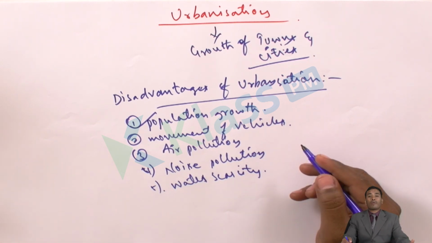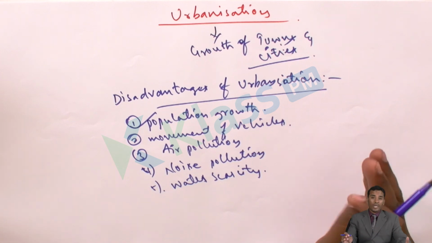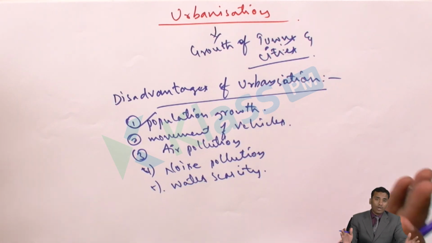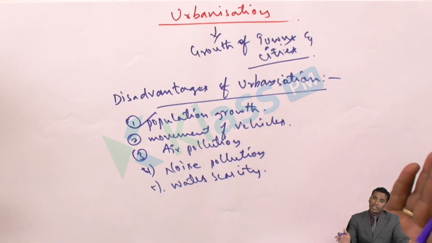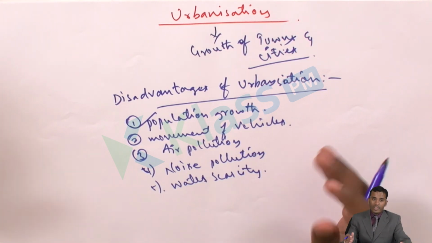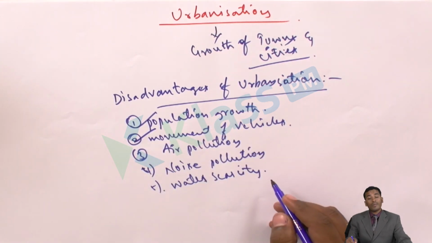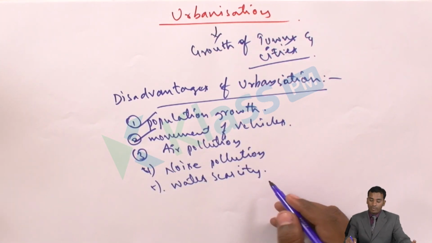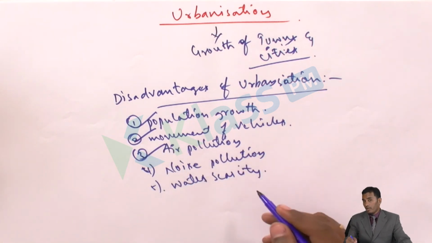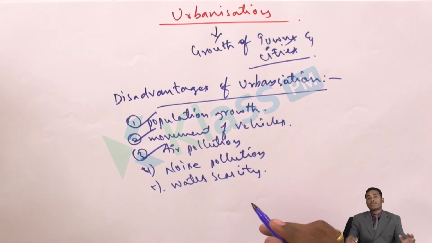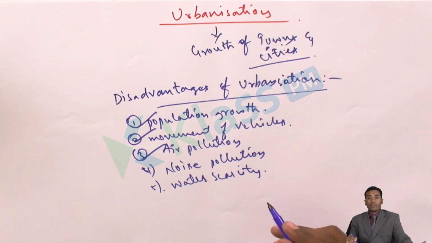urban areas. With this, what happens? The population in the cities will increase. With the increase in population, what happens? People will not sit in their homes. They have migrated from rural areas to urban areas for the sake of work, so they have to move out of the houses. So obviously the movement of vehicles will increase. With the increase in vehicles, air pollution will be there. All of us know that vehicles release different types of gases which are harmful to the air, and it creates air pollution.